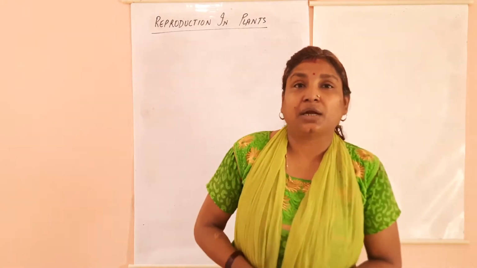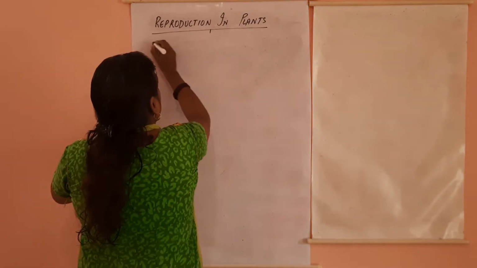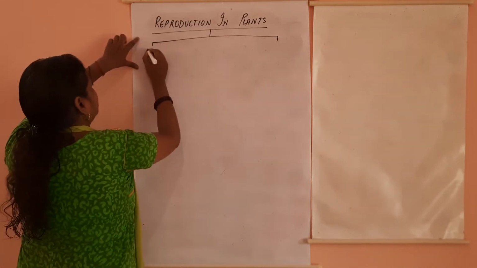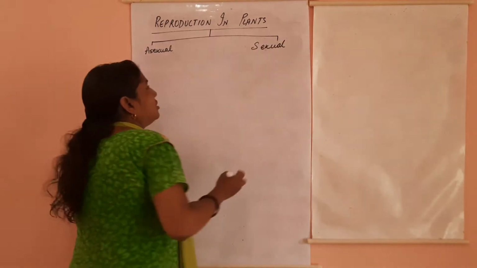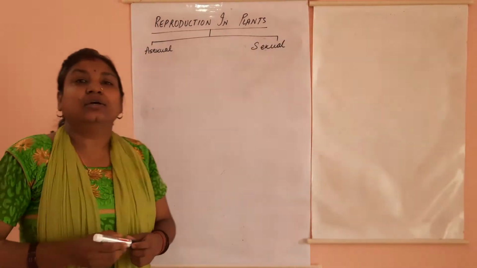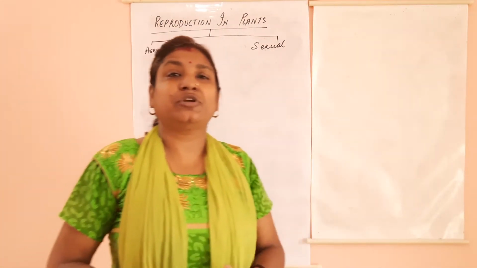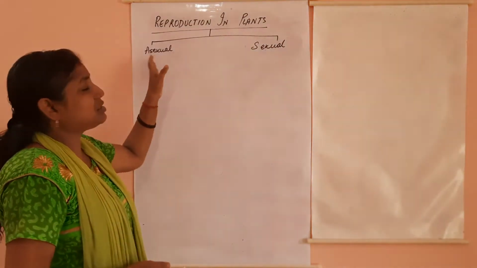In general, there are two types of reproduction, that is asexual reproduction and sexual reproduction. These are the types, the ways in which new organisms can be produced. The first type being asexual reproduction.